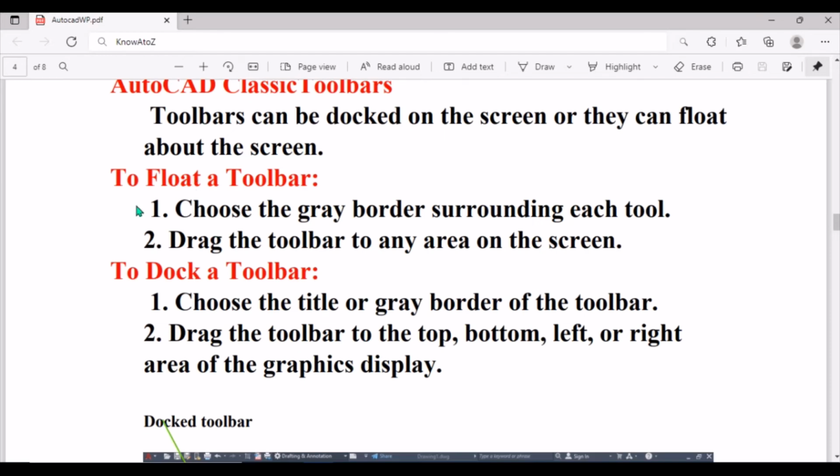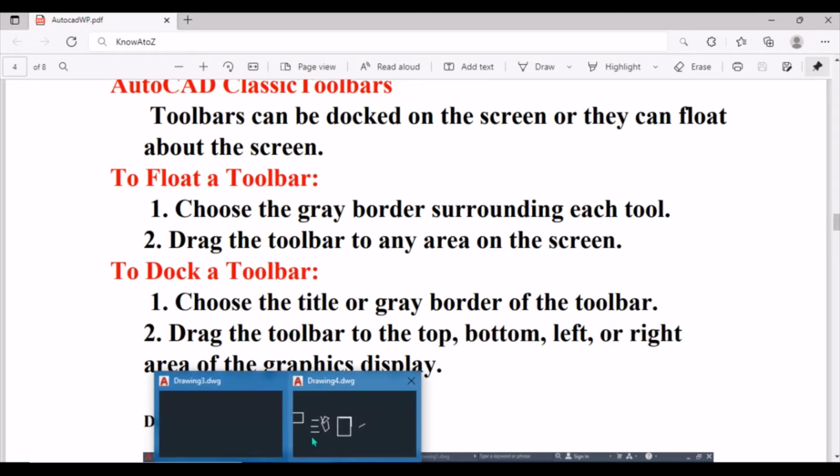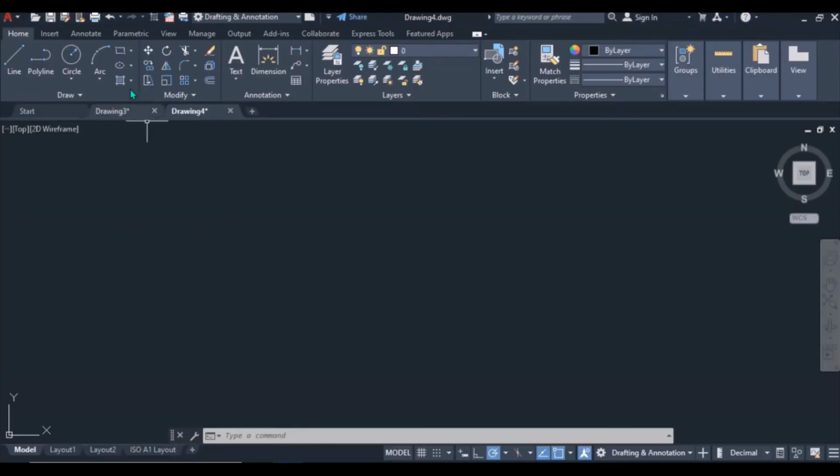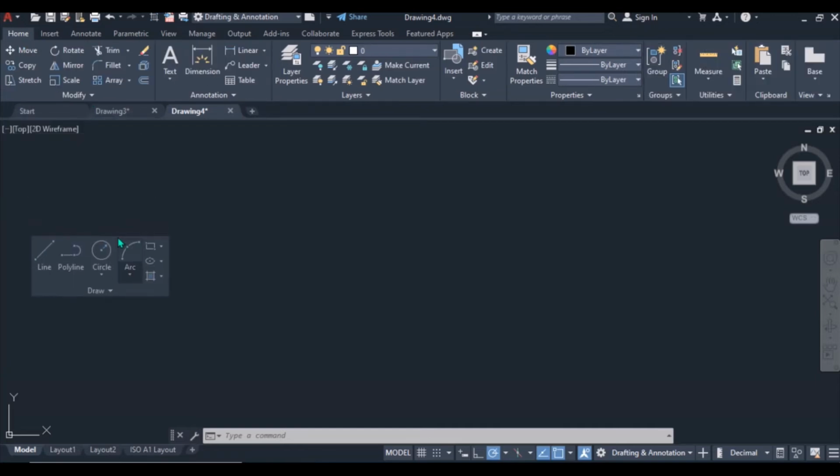They can be docked on the ribbon, or they can just be let to float on the workspace. Let's see. So here they are docked already. For you to float or bring it anywhere on the workspace, just click it anywhere here. Make sure you see it has no command. Don't click online or just take it here up, left click, and drag it to anywhere you want. Okay, we have made it float.